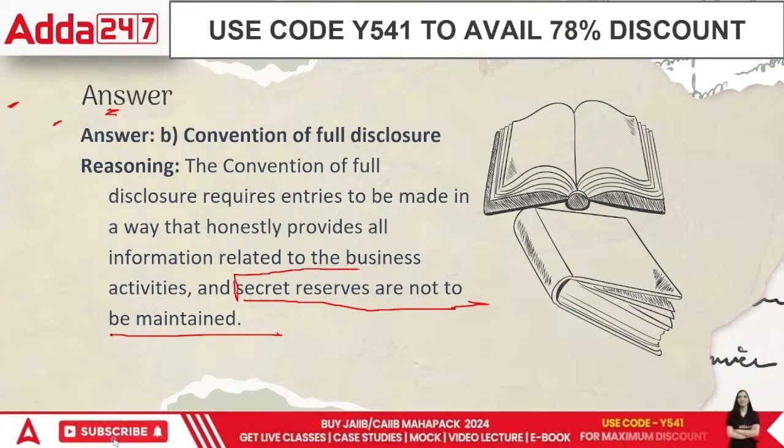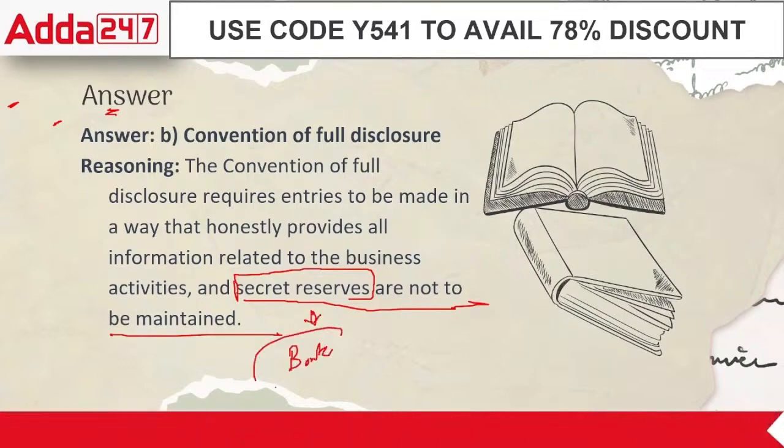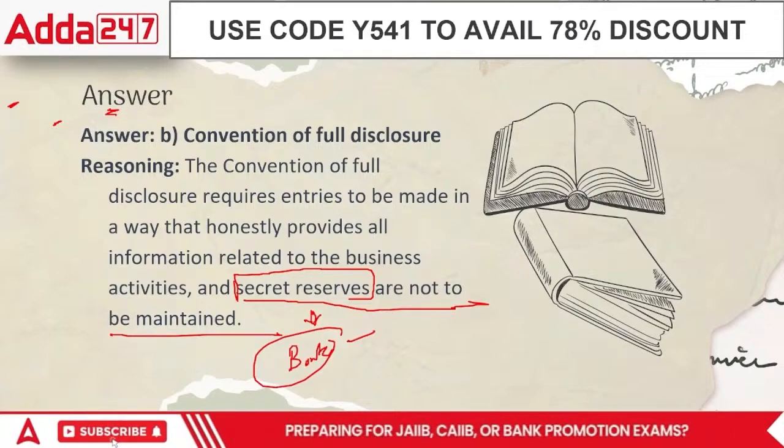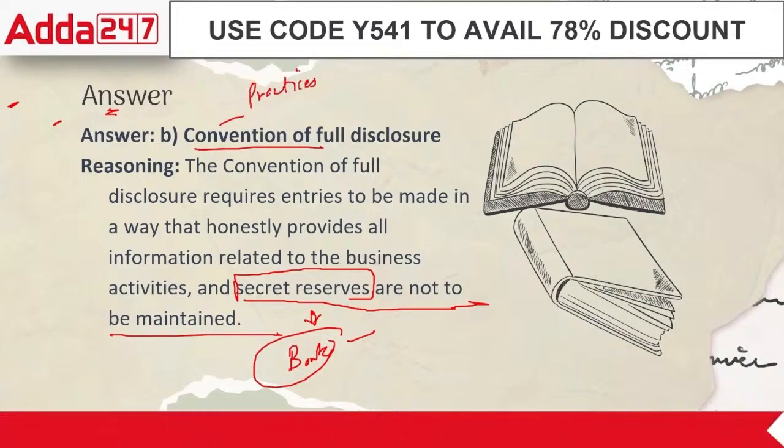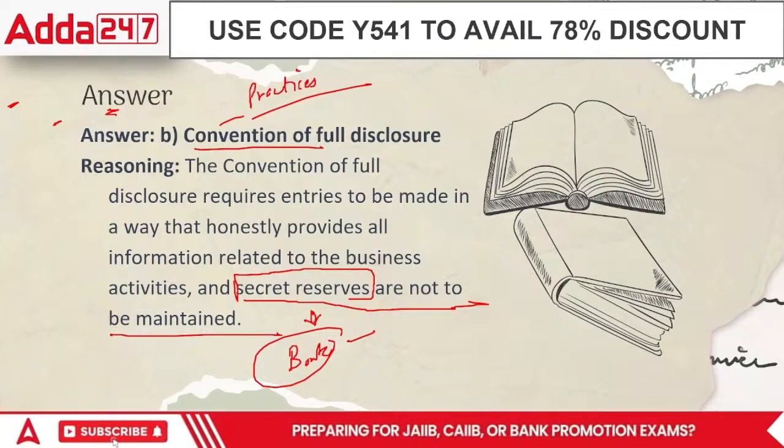Secret reserves: only banks can keep secret reserves. Banks are allowed; everybody else is not. That's the rule. And what are conventions? Conventions are practices that are followed in the market.